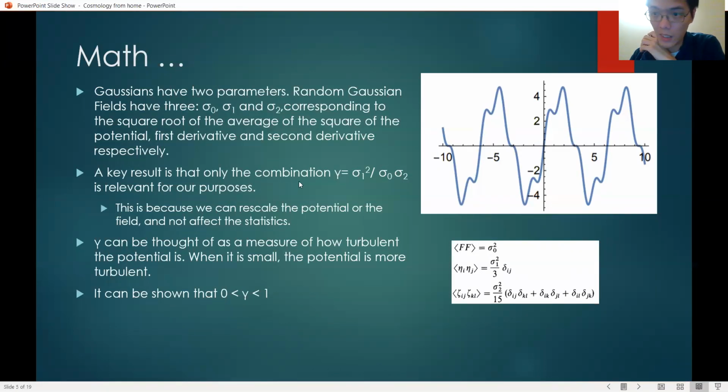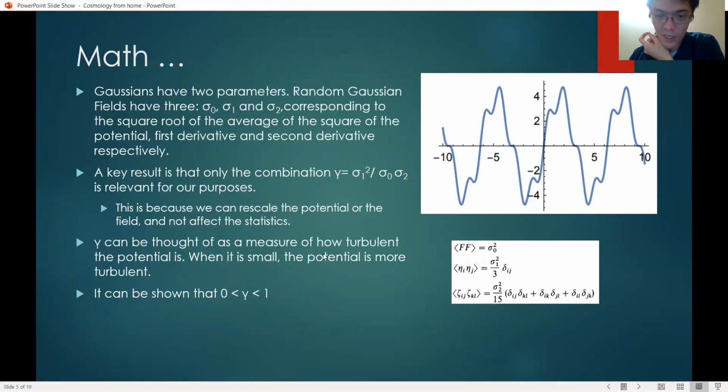That's because we can rescale the field and it will not affect the statistics. So for example, if instead of f, we had 2f, then in this realization, the field will go up, it will become bigger, but there is still only one minimum. And since we only care about how many minima there are, our statistics are unaffected, and therefore we can eliminate two of these parameters and only have one left.